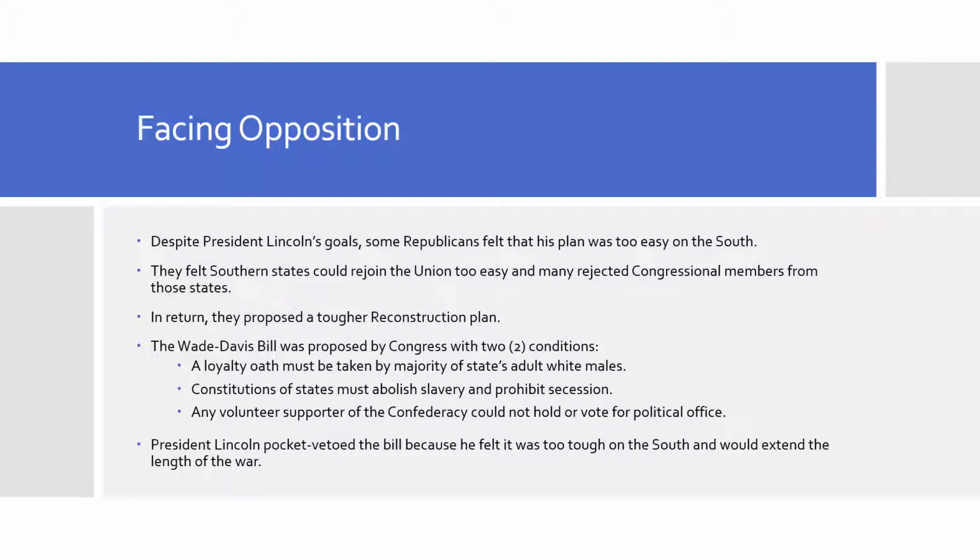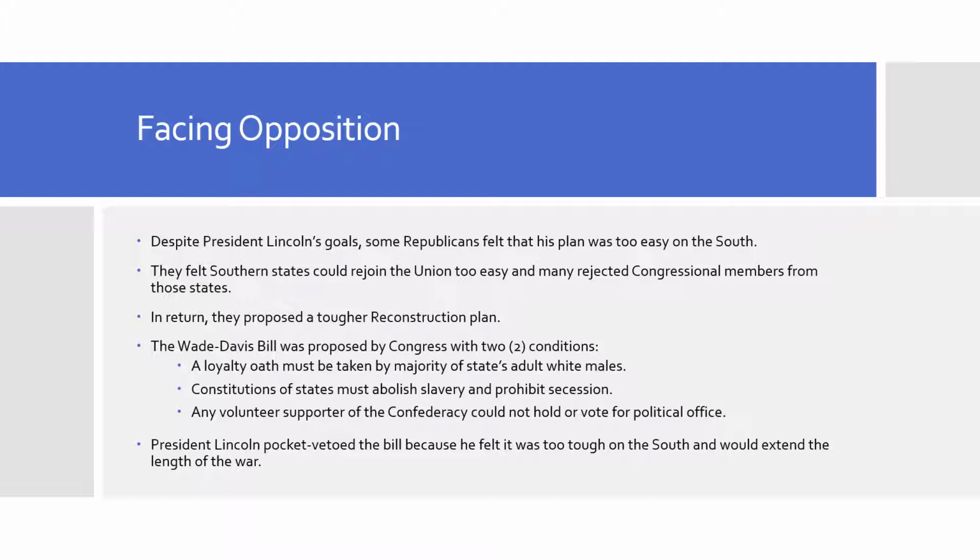Facing opposition despite President Lincoln's goals, some Republicans felt that this plan was too easy on the South, and that Southern states could rejoin the Union too easily, and many rejected the new congressional members from these states. In return, they proposed a tougher Reconstruction plan, known as the Wade-Davis Bill, which was proposed by Congress with two conditions.